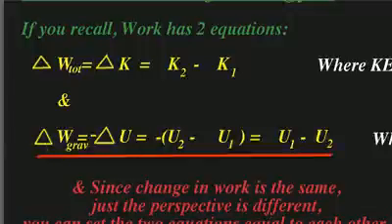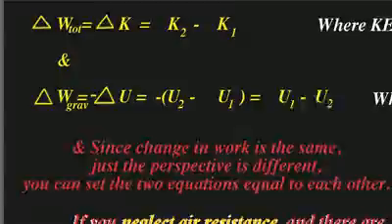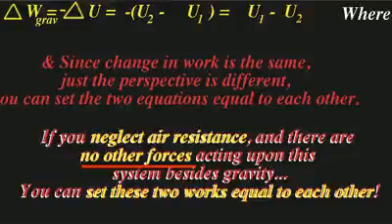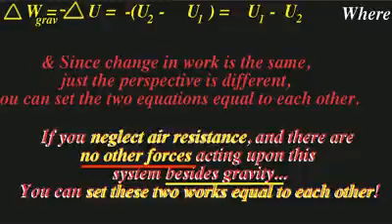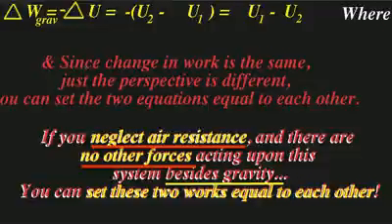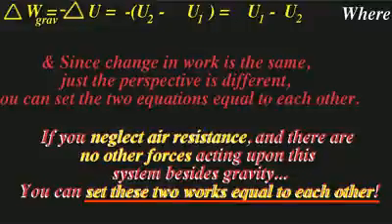We also know that the change in work due to gravity is negative the change in potential energy. And what in essence that does when you distribute that negative sign through is it just switches which one of these terms is negative. And if there are no other forces acting on it besides gravity, and you neglect the air resistance, you can equate these two changes in work and set the two equations equal to each other.